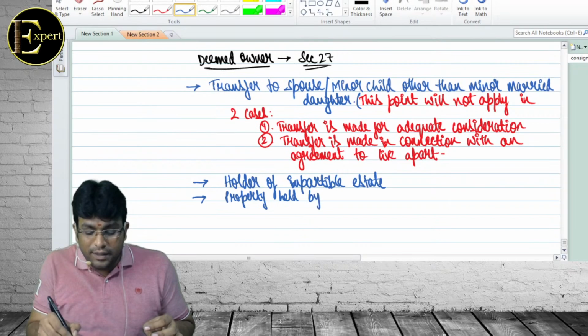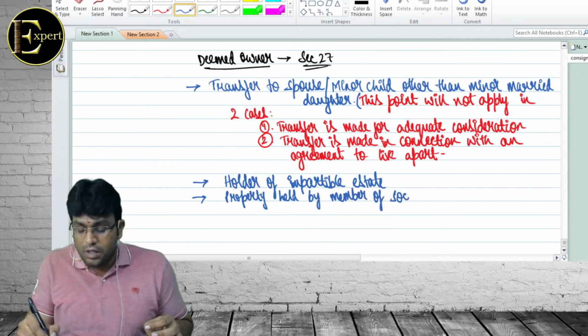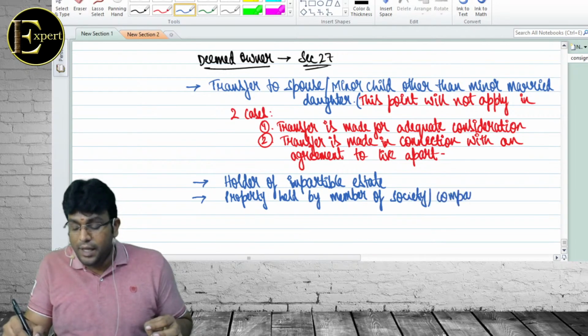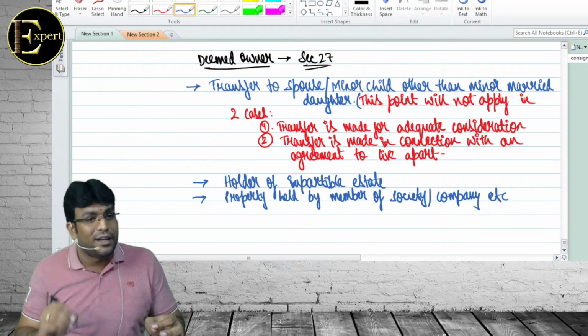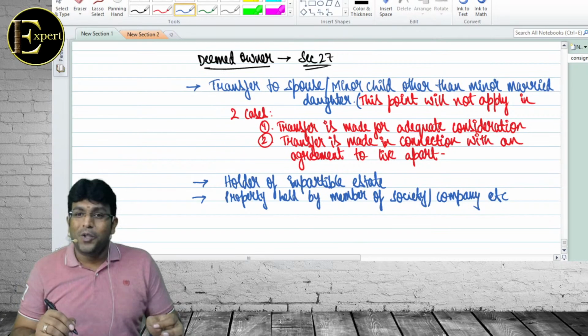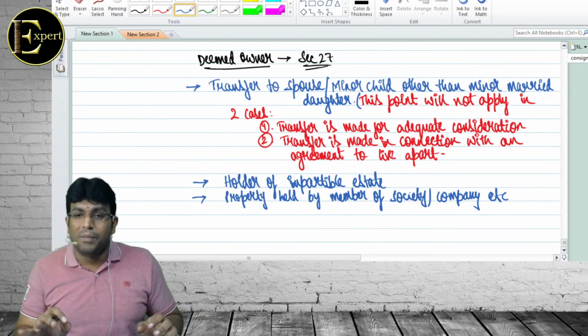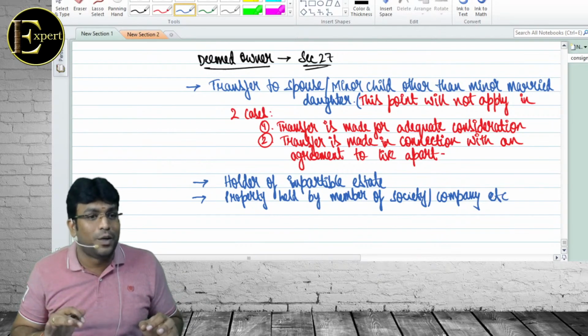Property held by member of society, company, etc. It is something like Shivateja became a member of some society and they told, wow, you become a member of society, we'll give you this apartment for you. Till the time you are a member, use it. Once you leave the membership, leave the property and get out.